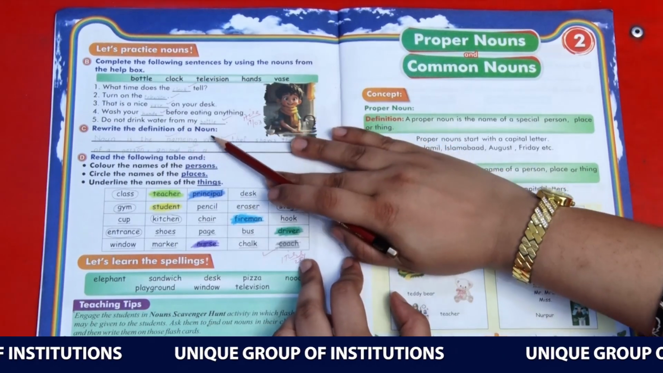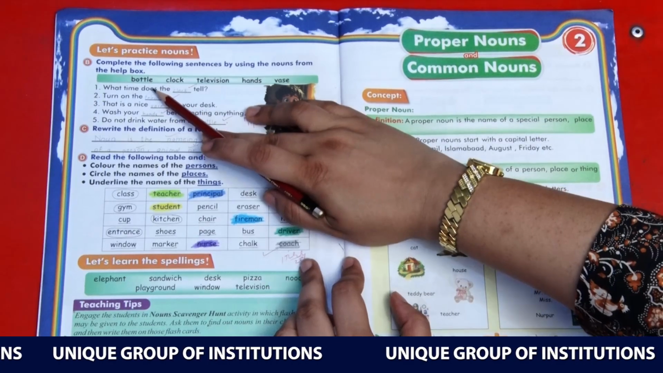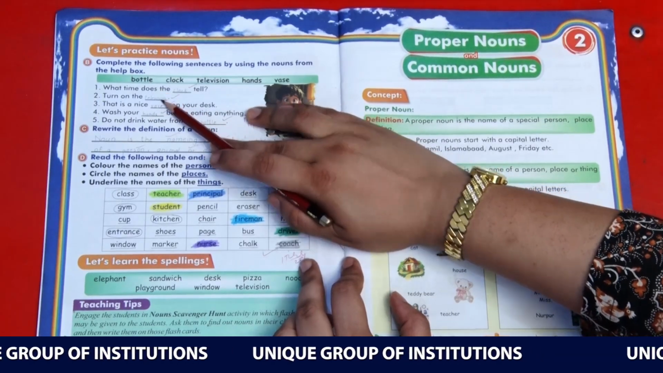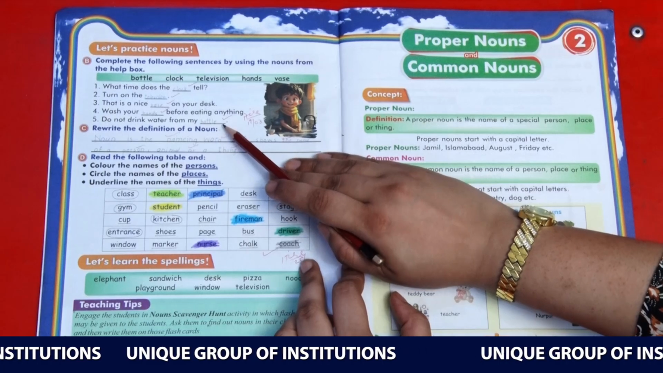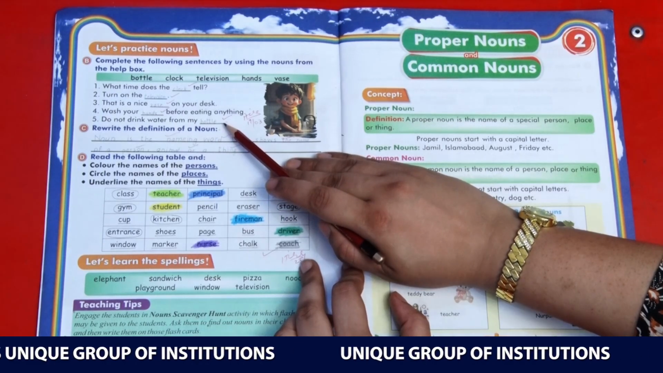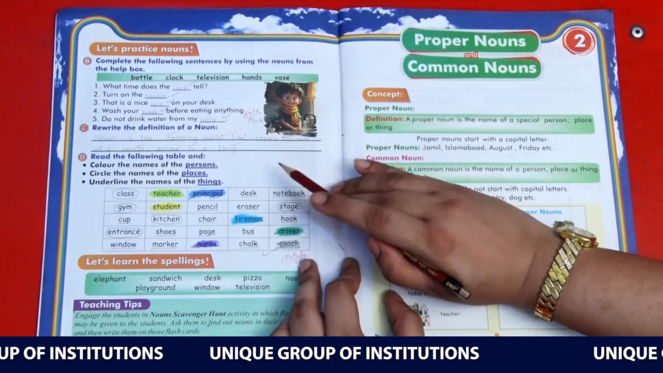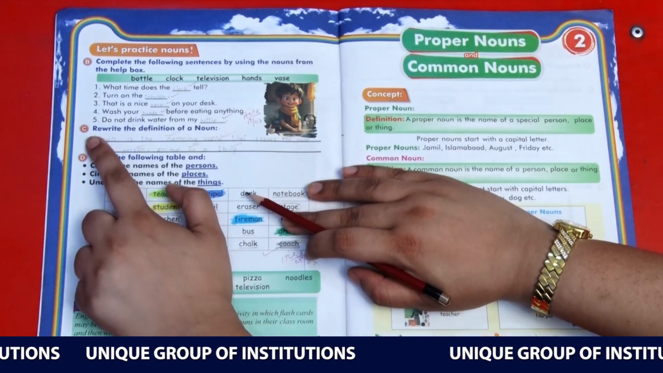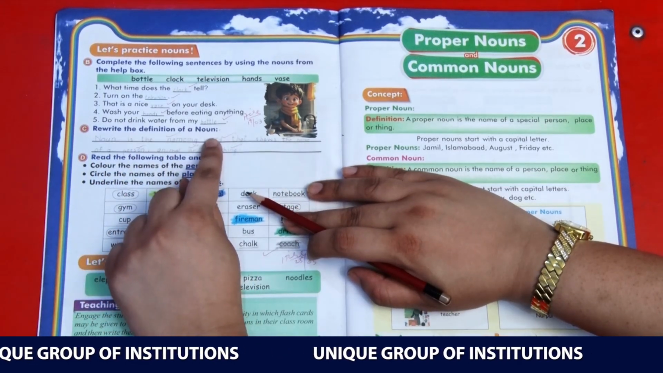Do not drink water from my bottle. We have a bottle indicating that water can be in the bottle. So we will write bottle here. We are done with task number 2. Now we need to move to task number 3. Task number 3 is to rewrite the definition of a noun.